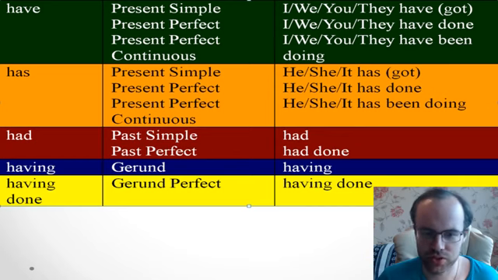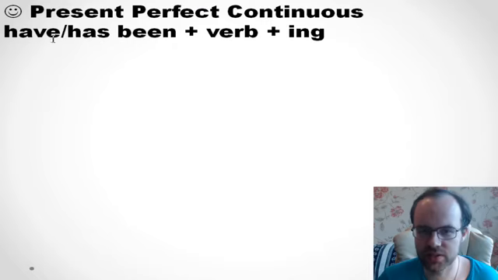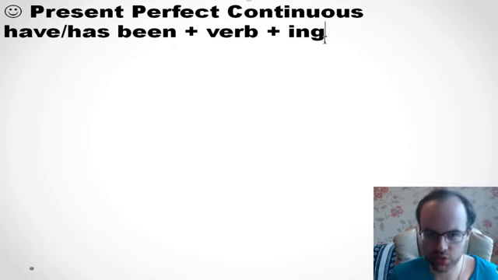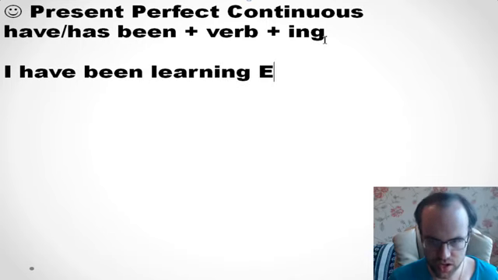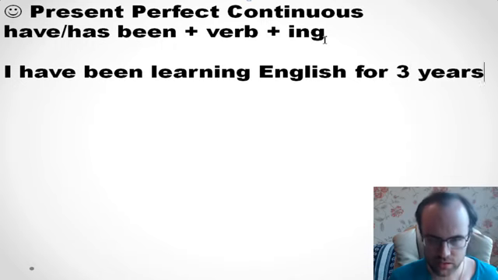So have or has been plus verb plus ing. For example, I can tell you, I have been learning English for 3 years.